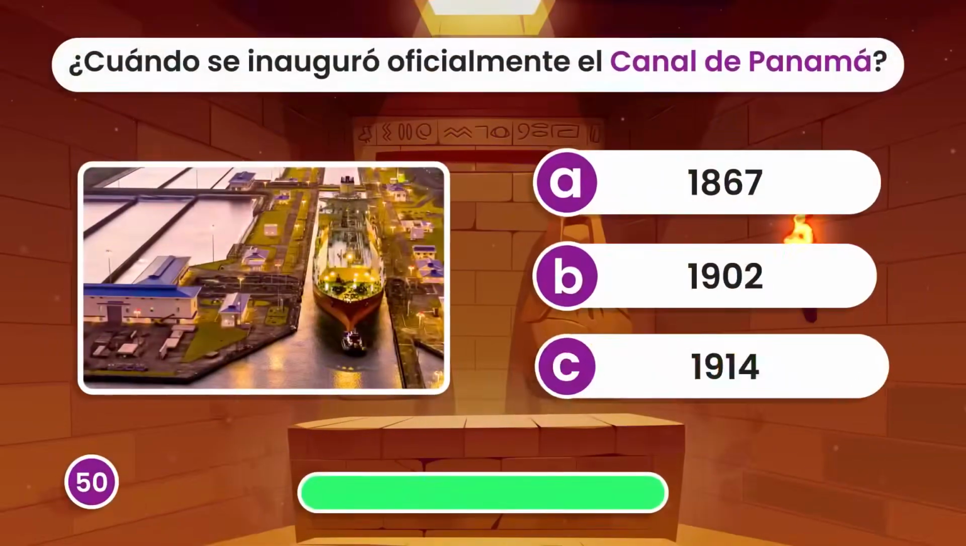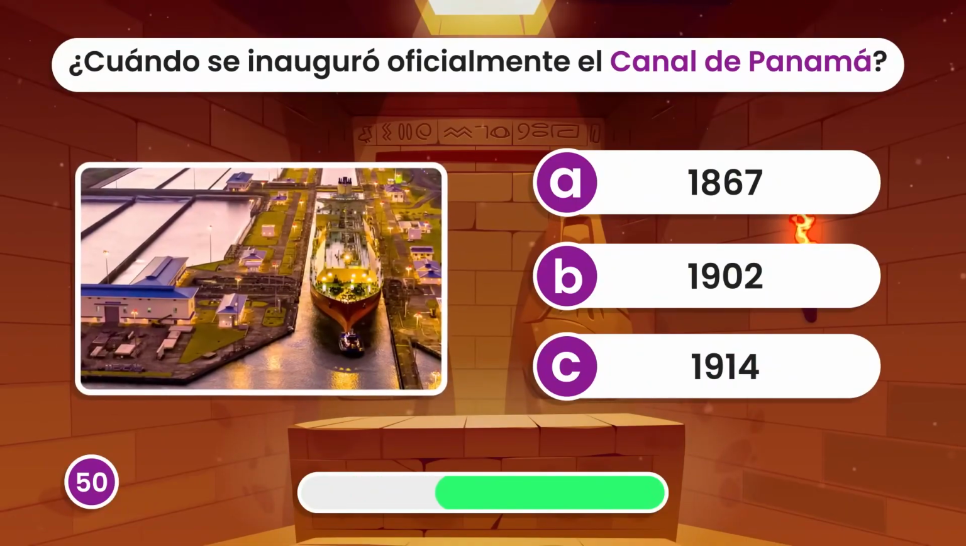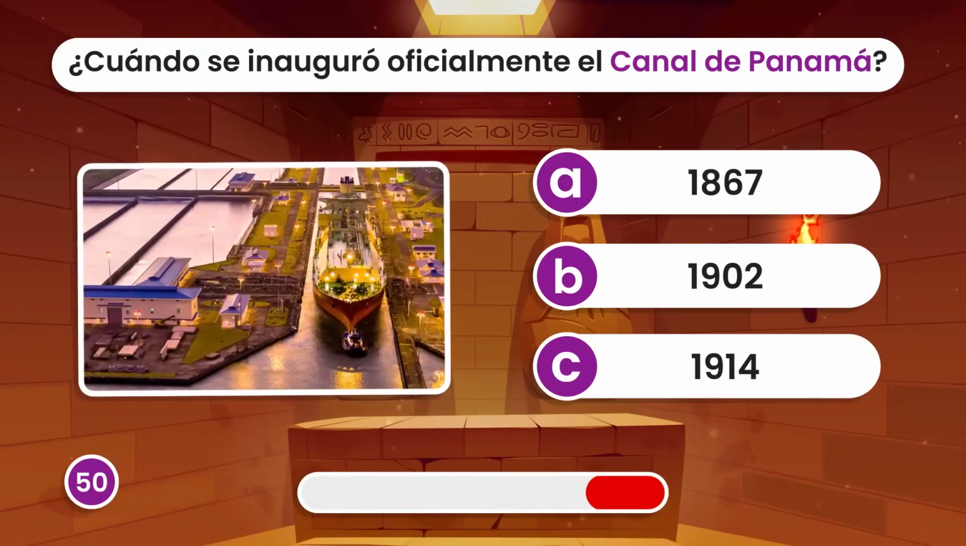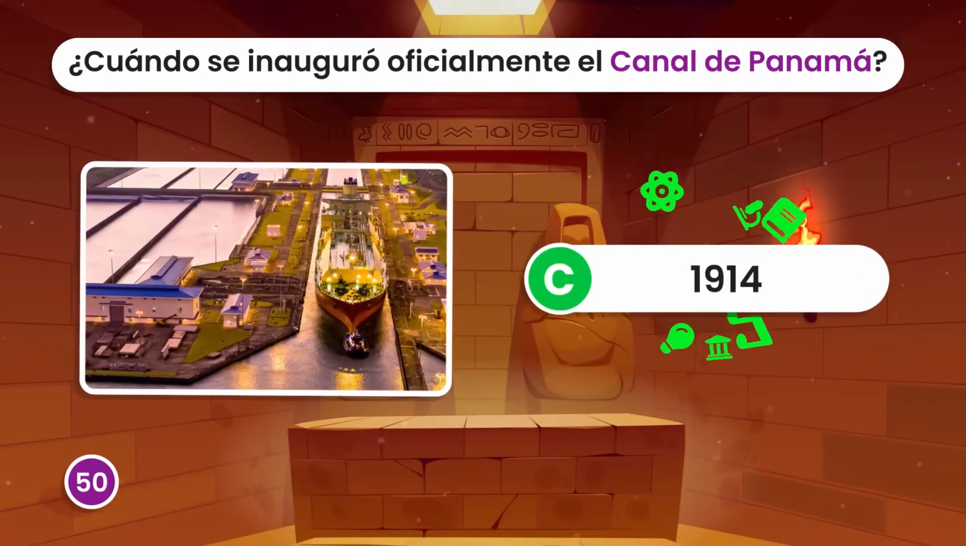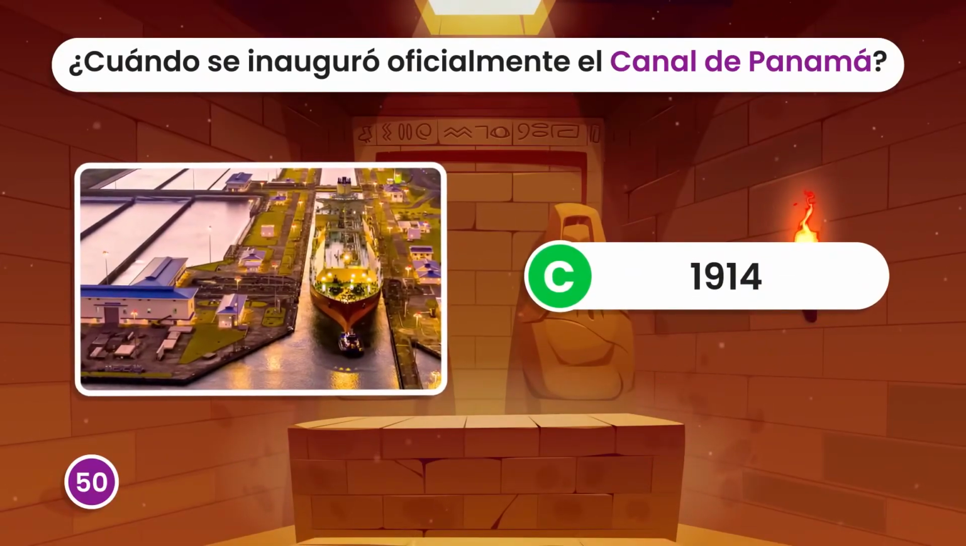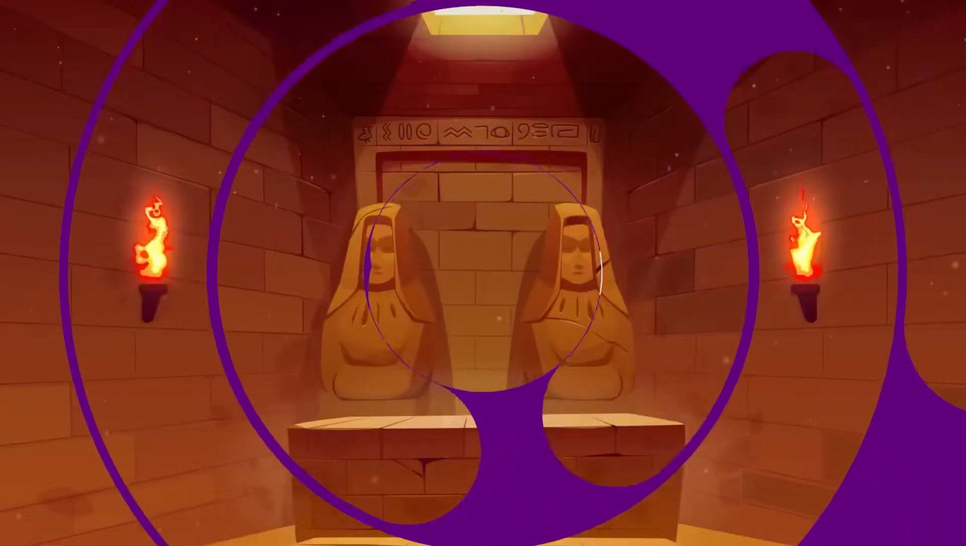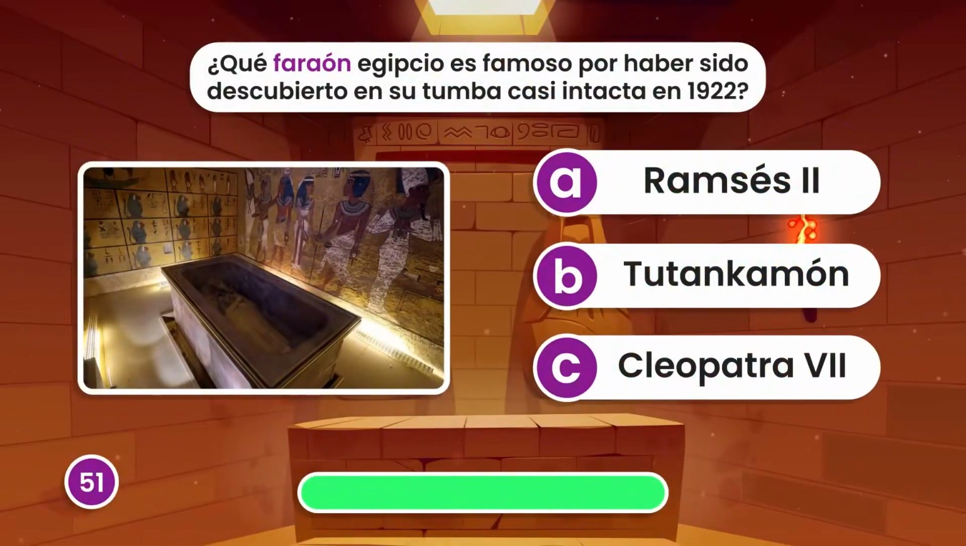When was the Panama Canal officially inaugurated? In 1914. Which Egyptian pharaoh is famous for having been discovered in his almost intact tomb in 1922?